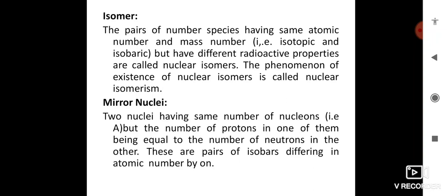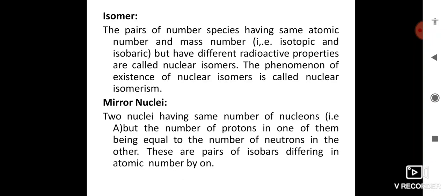For example, consider carbon 11 (6) and boron 11 (5). In this case, 6 protons and 5 neutrons. Other examples are lithium 7, beryllium 7, and in the case of hydrogen isotopes 1H3, 2He3, and carbon 13 (6) and nitrogen 13 (7). These are the mirror nuclei, meaning the number of protons in one of the nuclei is equal to the number of neutrons in the other.